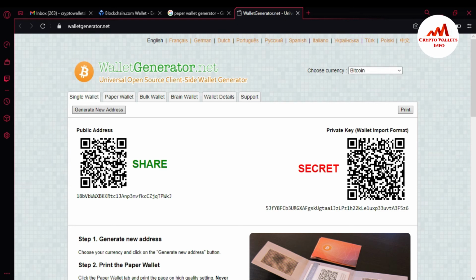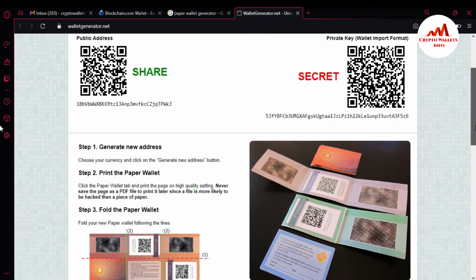I already gave you information on how to scan a QR code. You just simply go to the Play Store, download a QR code scanner, easily scan this QR code and get the private key. When you have created your paper wallet, you must follow these steps.